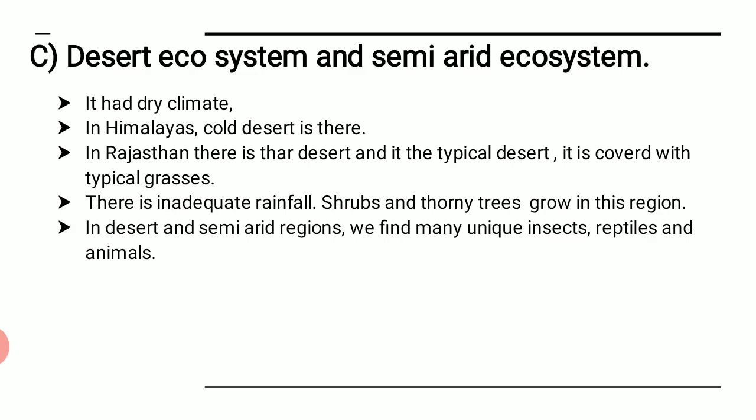We hardly know that there are so many insects and so many reptiles that can be seen in the desert region. Semi means half, arid means dry, right? So that is what is known as the desert and semi-arid regions.